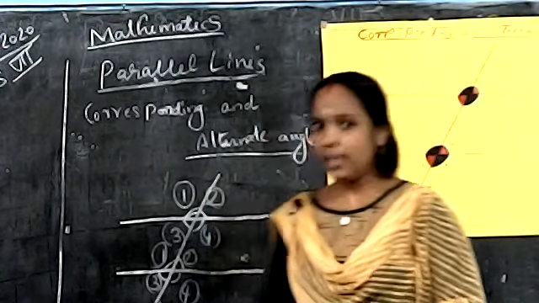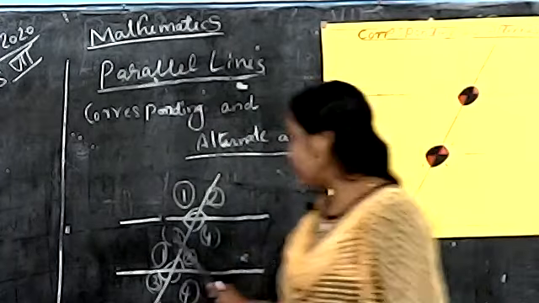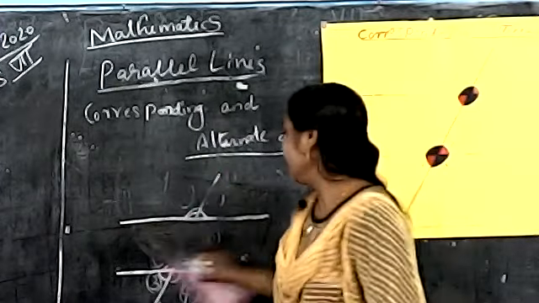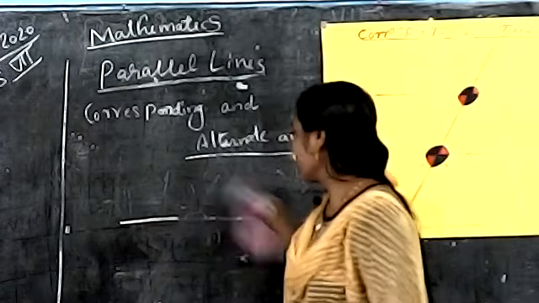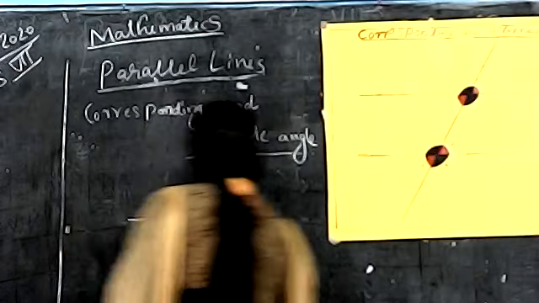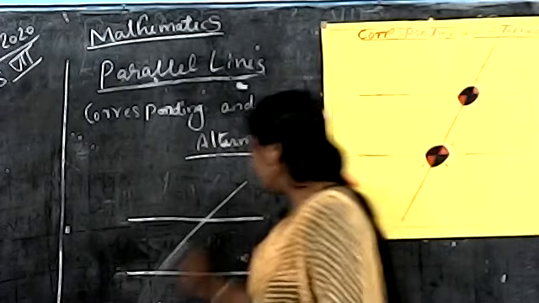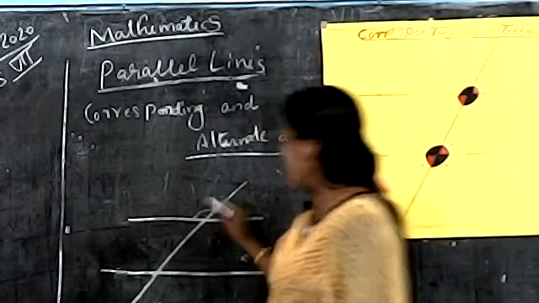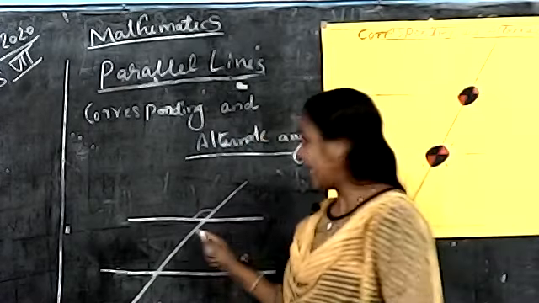Understood? Once again, when two parallel lines are given and the third line crosses across, on the top left side one angle is formed.